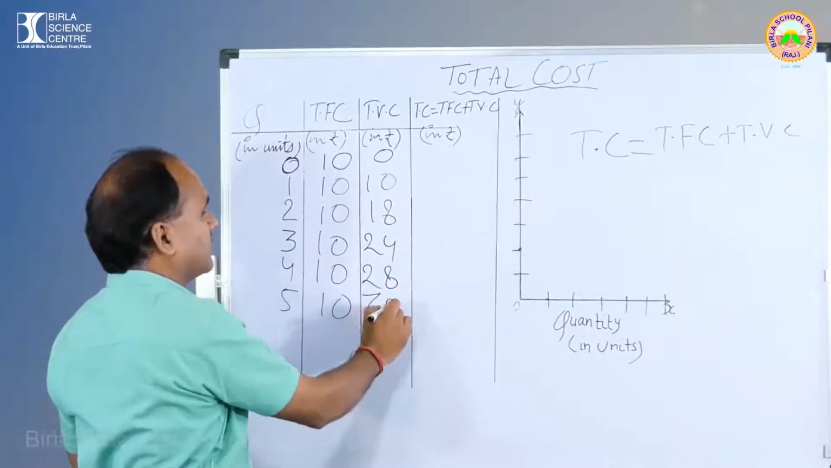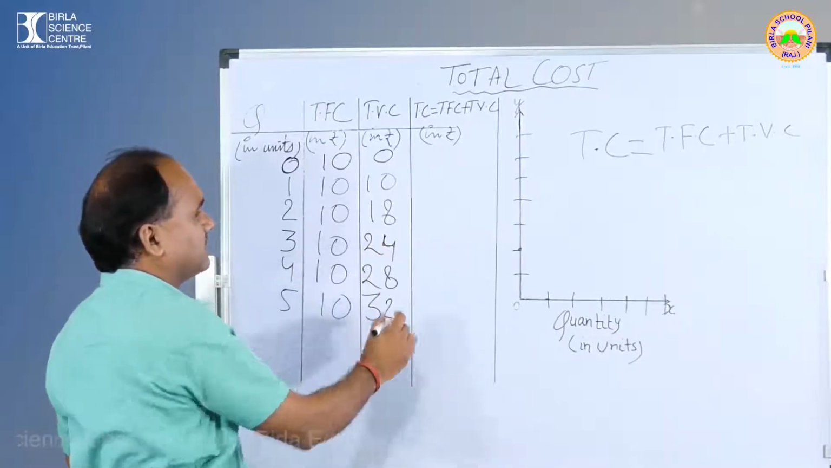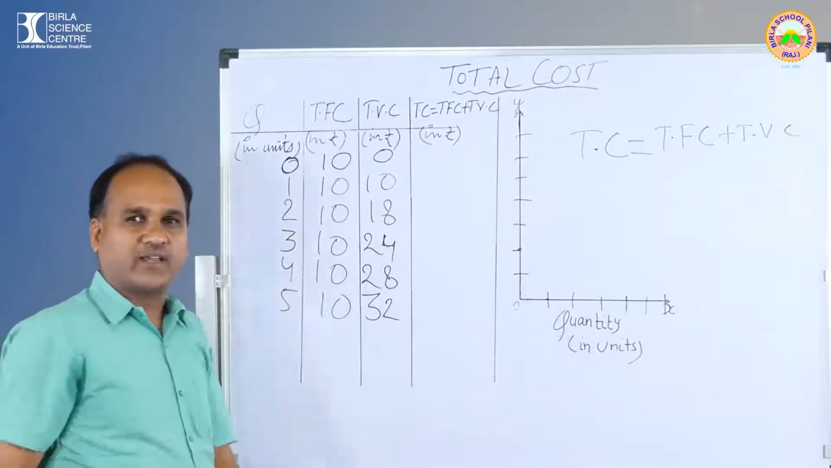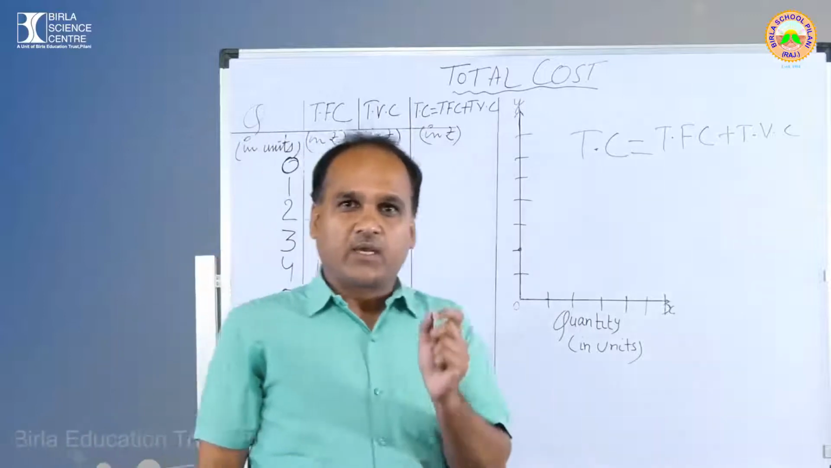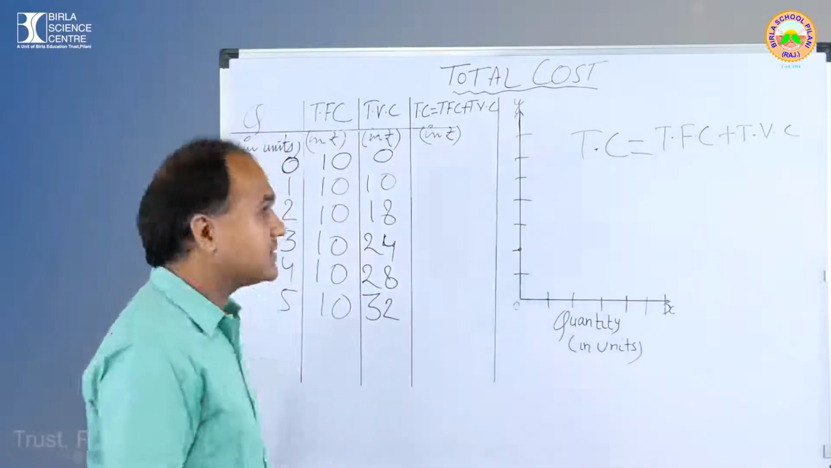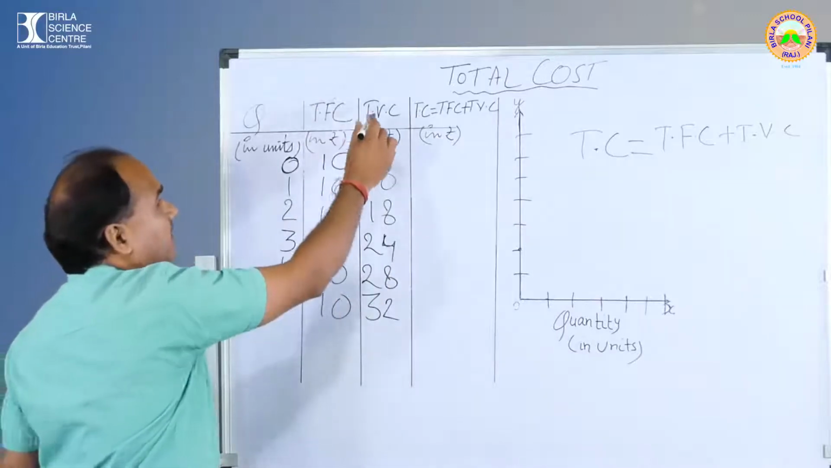Now you will have a doubt, sir, how are you taking these on your own? I am not taking them randomly, I have to prepare a structure. You take it according to your own choice. Okay? Total cost is the sum total of TFC plus TVC. You can see this is TFC, this is TVC.